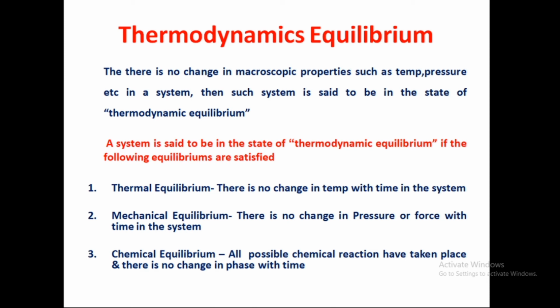It will have some equilibrium position. That is called chemical equilibrium. There is no phase change, but some quantity will be in an equilibrium state, that is, the reaction will be in an equilibrium state. So if any system is in thermal equilibrium, mechanical equilibrium and chemical equilibrium, all three satisfied, that system equilibrium is called thermodynamic equilibrium. Clear?